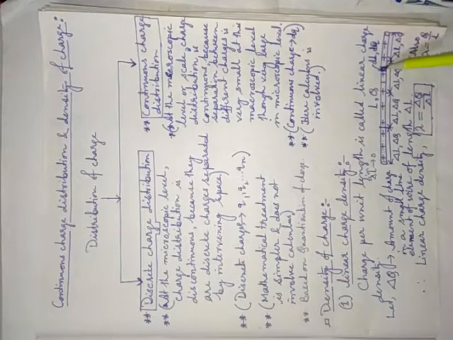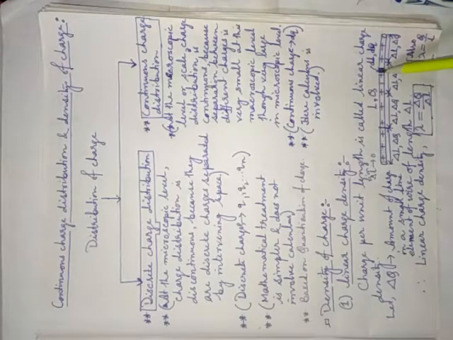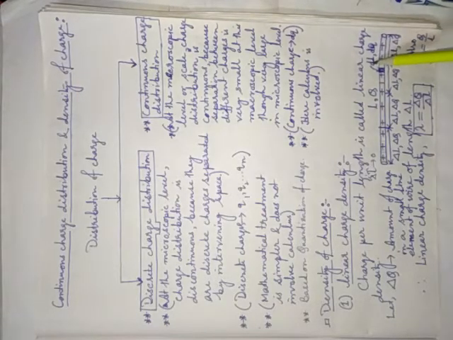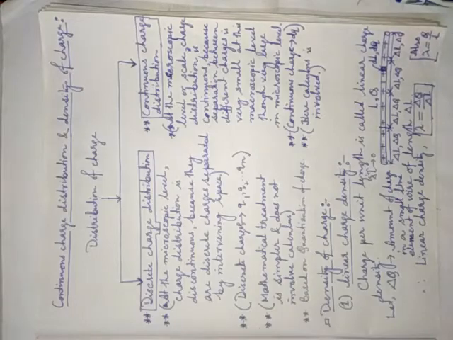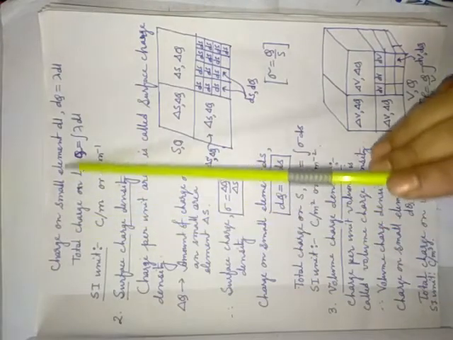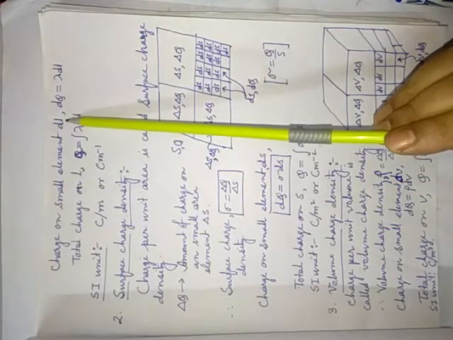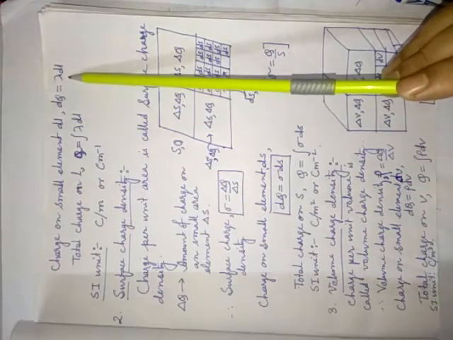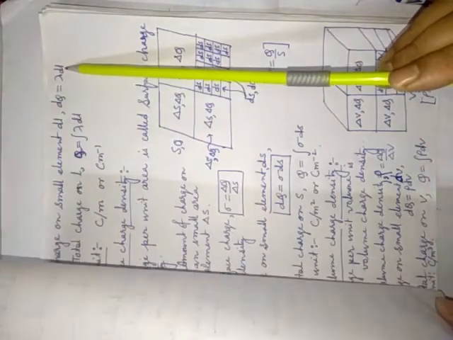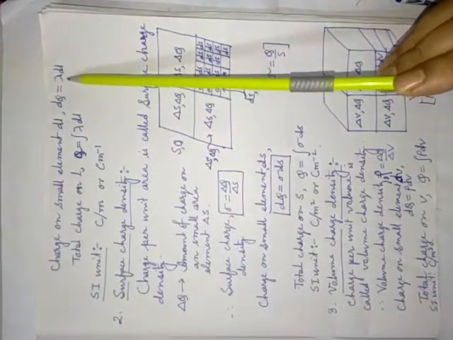Now, what is the total amount of charge in this small portion dl? This is the question. It is not given in your book, but it is a very important concept for competitive exams and for higher classes also. The charge on the small element dl: by the unitary method, dq is equal to lambda into dl.